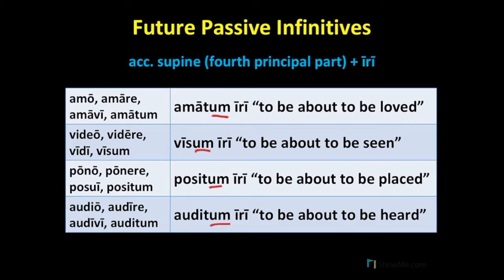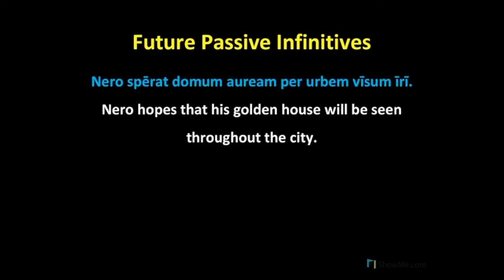Now, if you think this is clunky, you'd be absolutely right. Take comfort in the fact that the future passive infinitive very rarely occurs in Latin literature. And when it does, it's usually in an indirect statement. And so, let's briefly return to that example that we saw just a moment ago. Nero sperat domum auream per urbem visum iri.